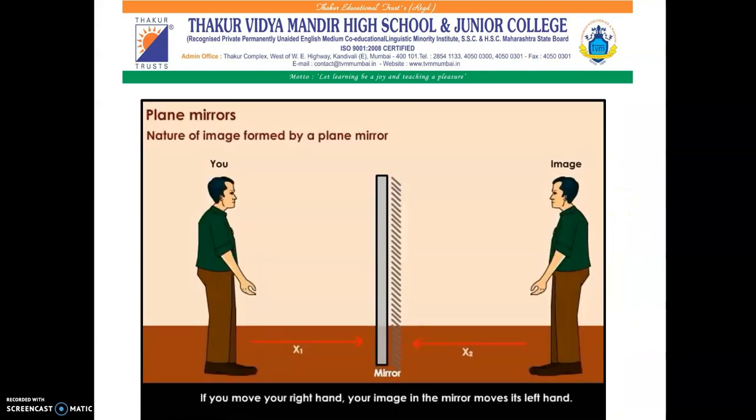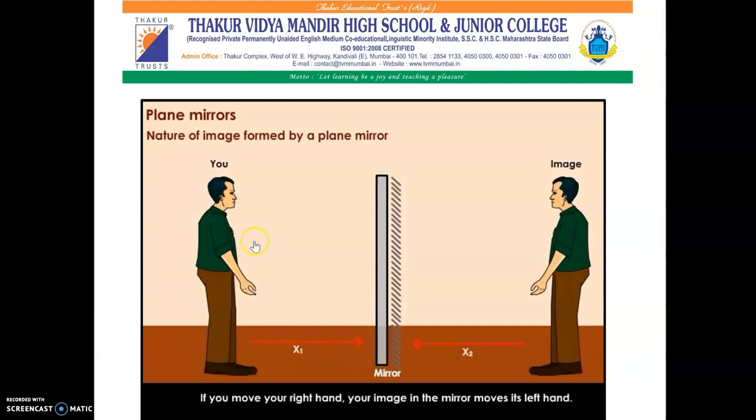Nature of image formed by a plane mirror. As shown in the figure, you can see a person is standing in front of a plane mirror. This is the image of this person. The size of the image is exactly equal to the size of the object or the person. Also, the distance of the image from the mirror is equal to the distance of the object from the mirror.